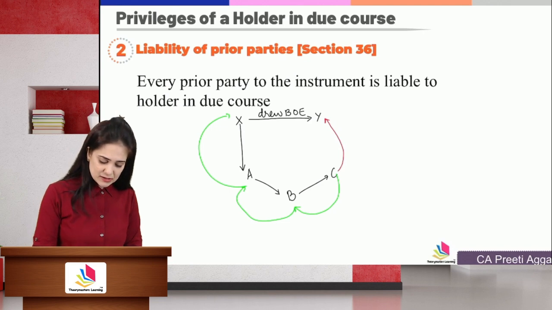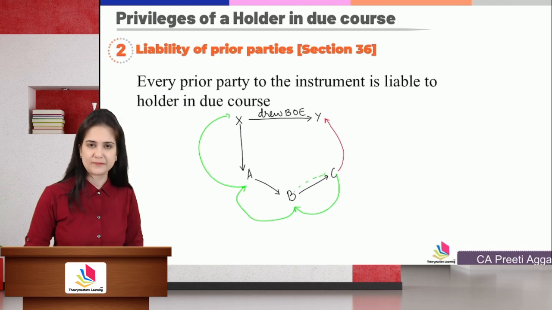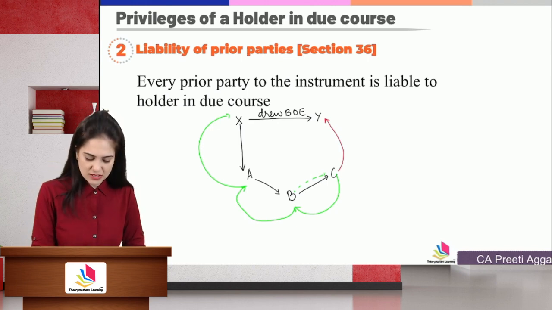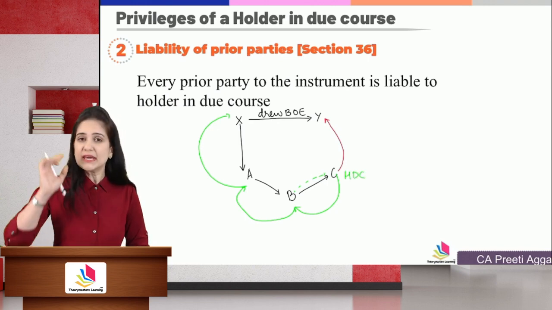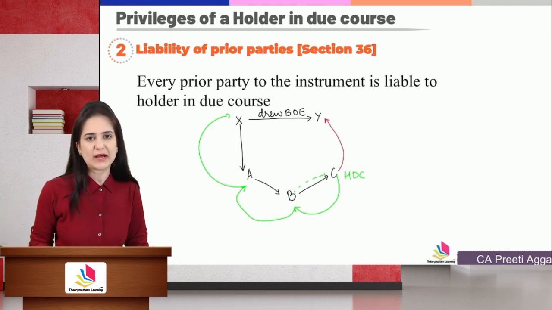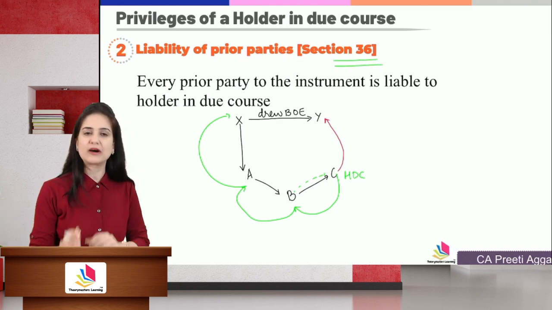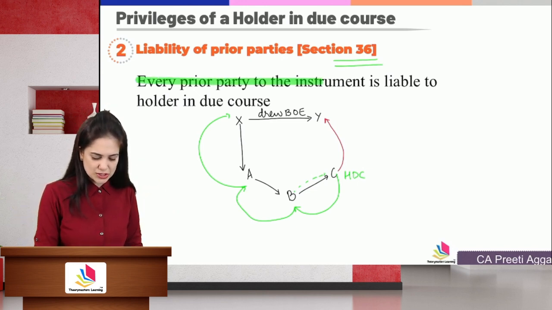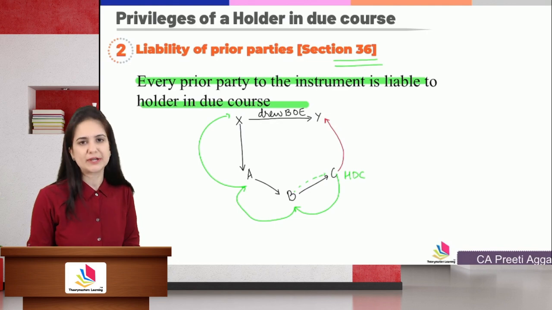It is B who had endorsed the instrument. B had a financial transaction with C, but C, he's a holder in due course. He can recover the instrument's amount from any of the prior party. Section 36, all the prior parties are liable to the holder in due course. So this is one of the privileges of a holder in due course.